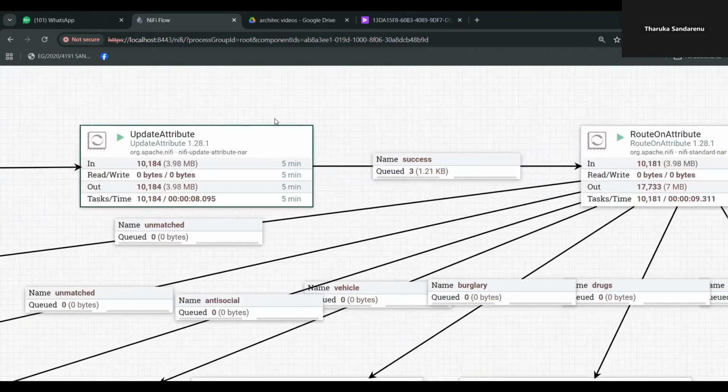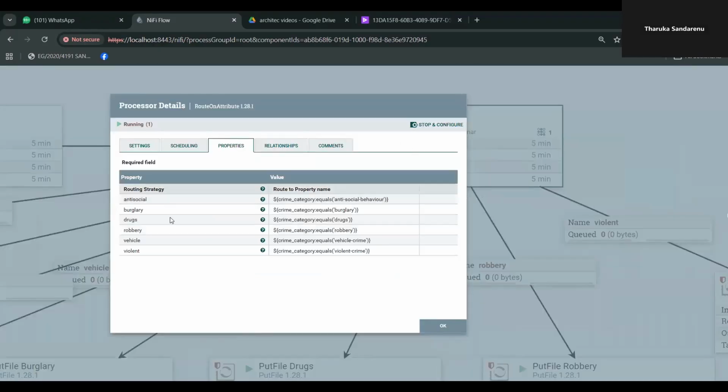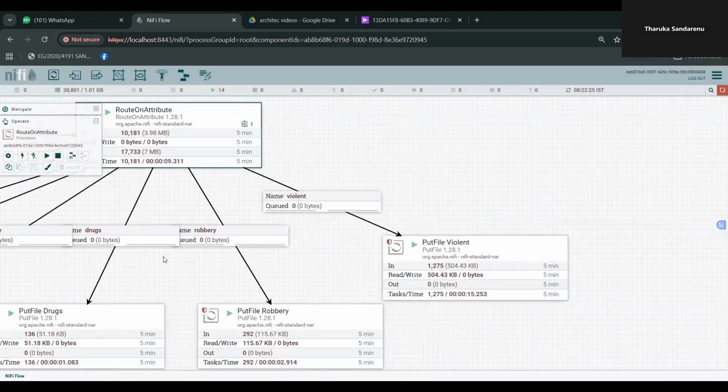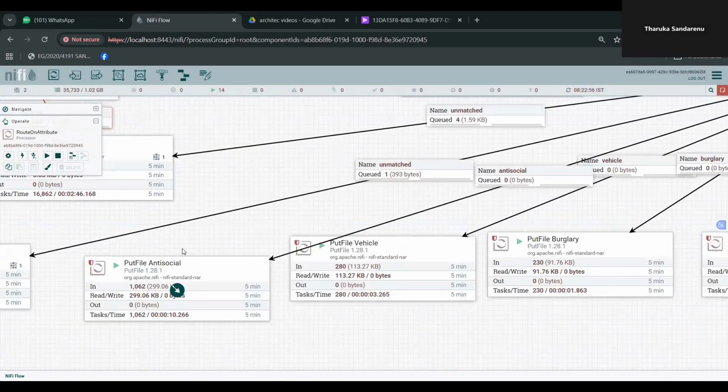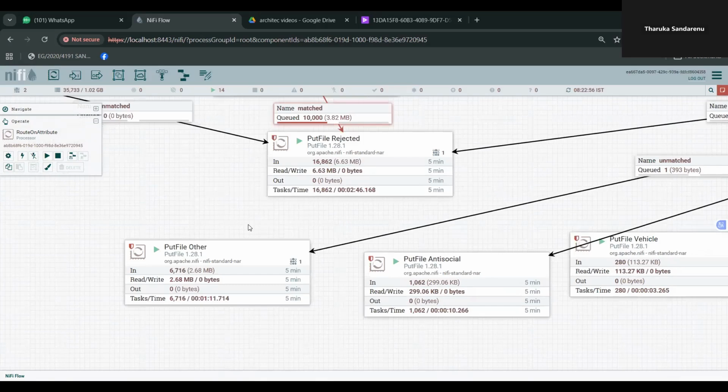Next, route on attribute. This is the most important processor, the intelligence of the pipeline. I have defined 6 routing rules using NiFi expression language: violent crime, robbery, drugs, burglary, vehicle crime, and antisocial behavior. Each has a dedicated route connected to its own put file processor and output folder. Any unmatched record automatically goes to other crimes. This design is easily scalable. Adding a new crime category only requires adding 1 new route and 1 new folder.